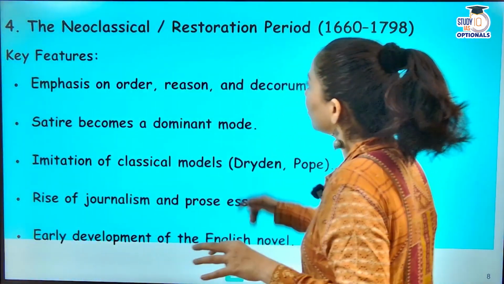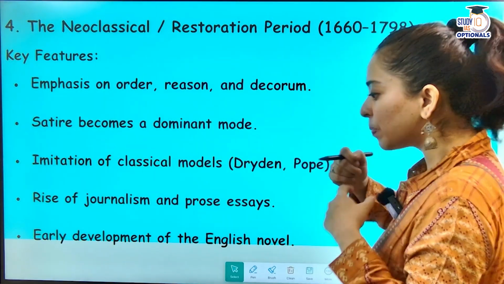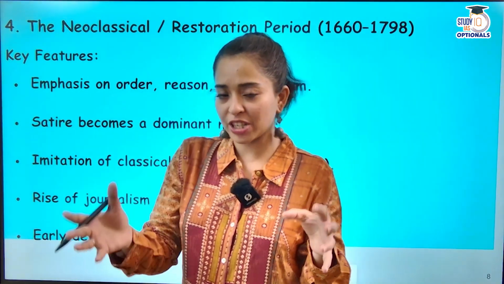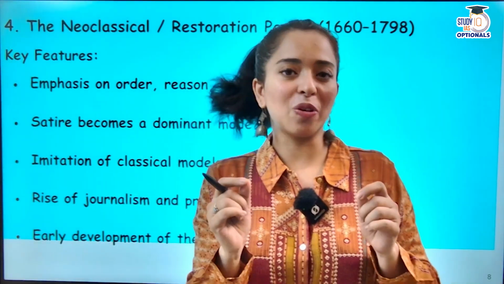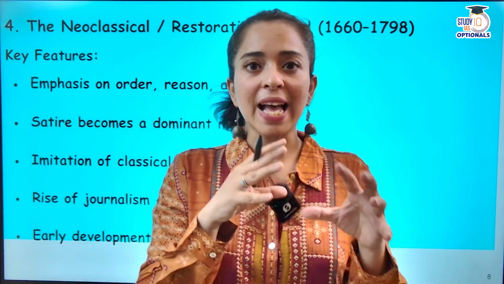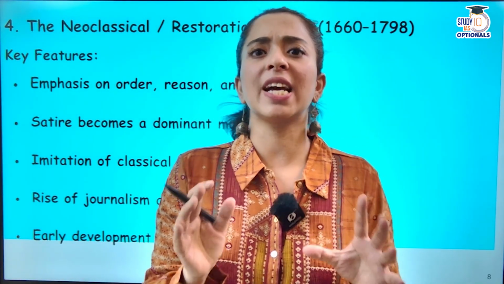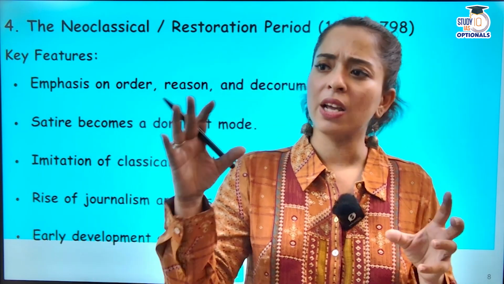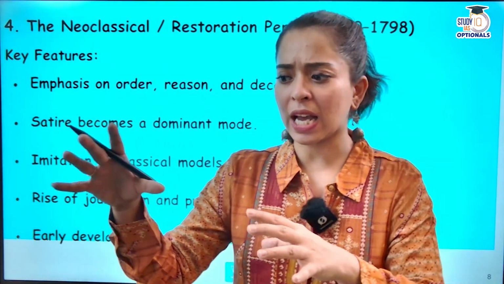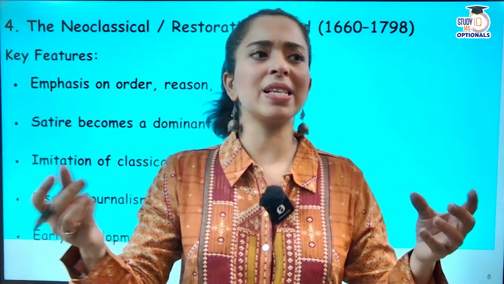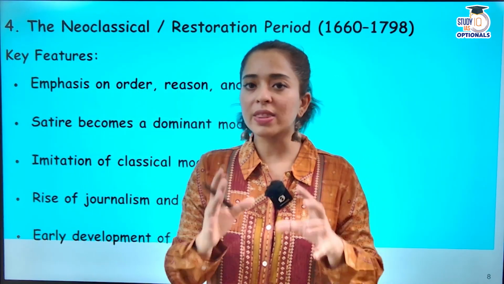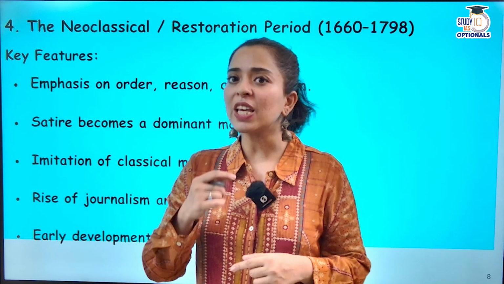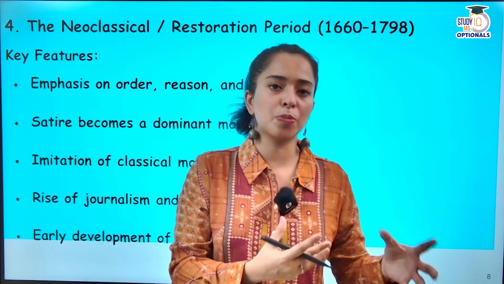Then moving ahead, you have the neoclassical restoration period. Now slowly we come toward the restoration period. When did the restoration period come, how did it come, there is a short story behind it. So guys, at that time the monarchy was being questioned, whether the monarchy should be removed. Now we will rule ourselves, a leader from among our people will be elected and that person is going to lead us. Okay, so this was something that happened. Monarchy was in a great jeopardized position.